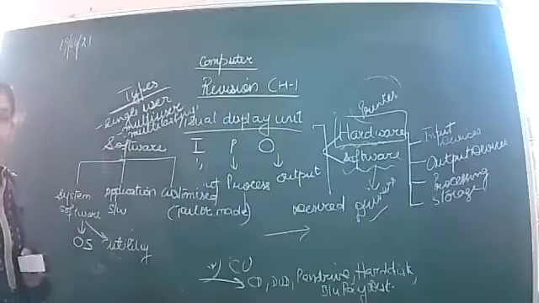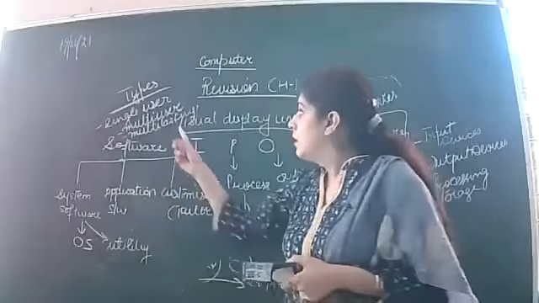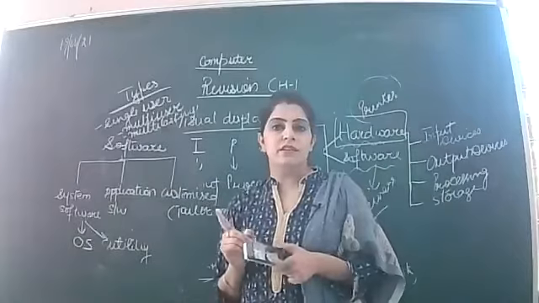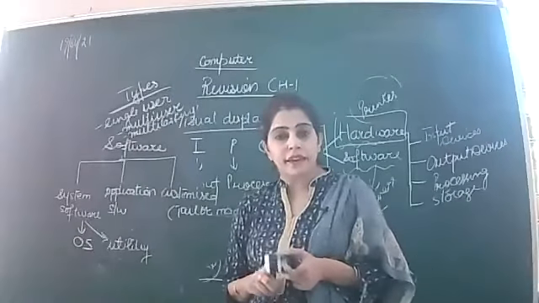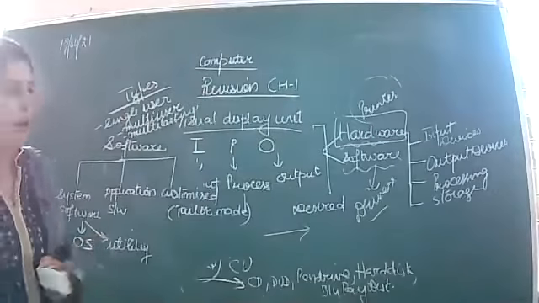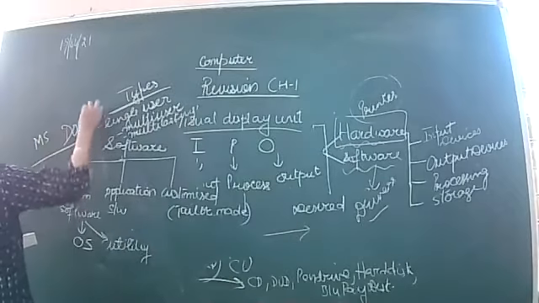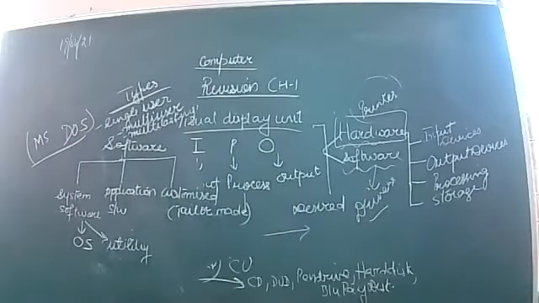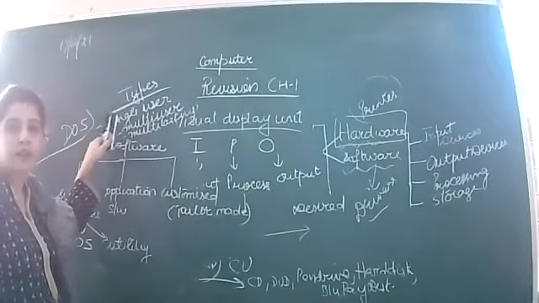Single user operating system बच्चे वो operating system है in which a single user is able to work on a particular one machine at a time. एक टाइम पे एक ही यूजर काम करेगा. That is the single user operating system. The example of single user operating system is MS-DOS. In single user operating system, only one user is able to access the data, or only one user is able to work at one application at one time.